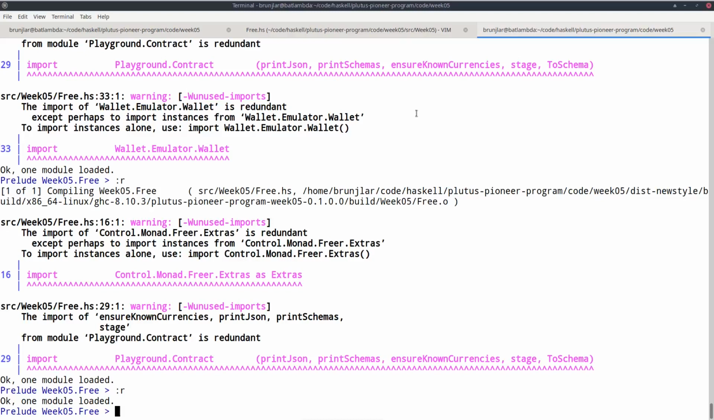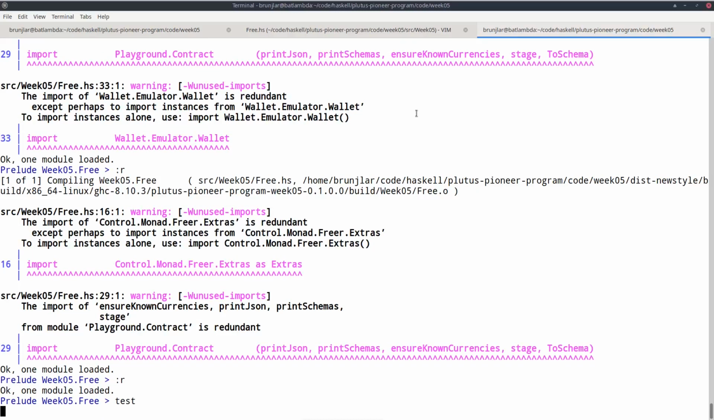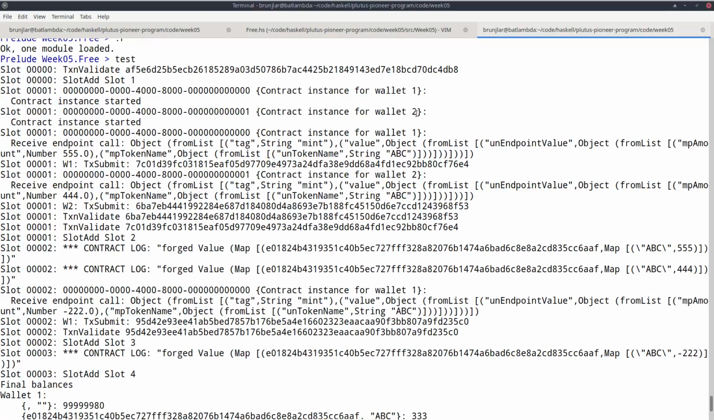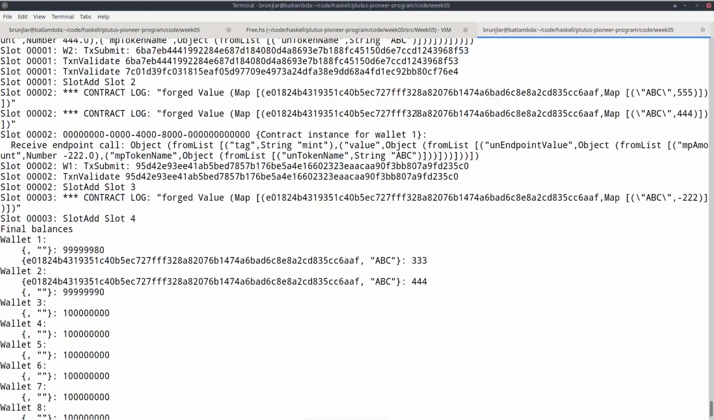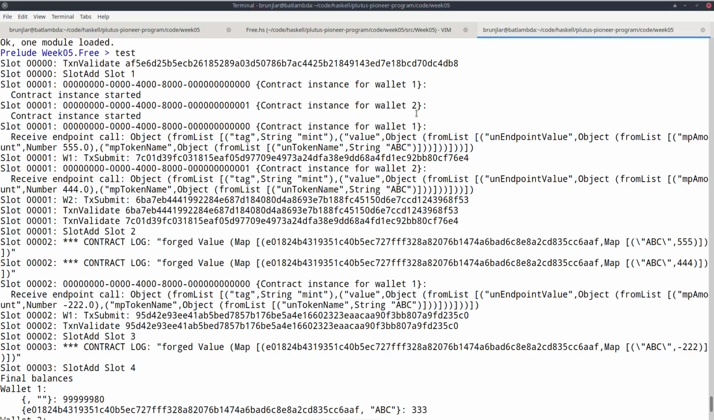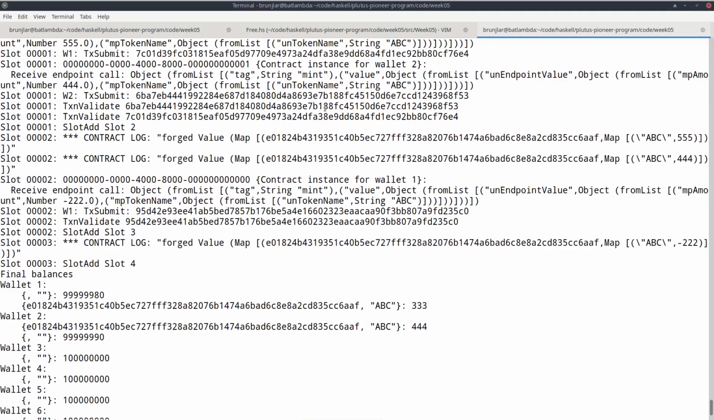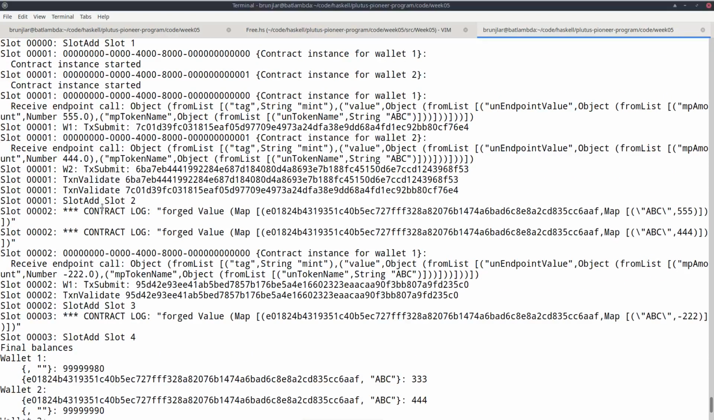I can try this out in the REPL. So if I run test, then we get the same that we got in the playground now in the console. It's not as pretty, but of course the advantage is that we don't have to start the playground. So the development cycle is much faster. So we see the log messages. In particular, we see the three logs that come from our contract where we forged the value. So here we have the 555, the 444, and finally the minus 222.